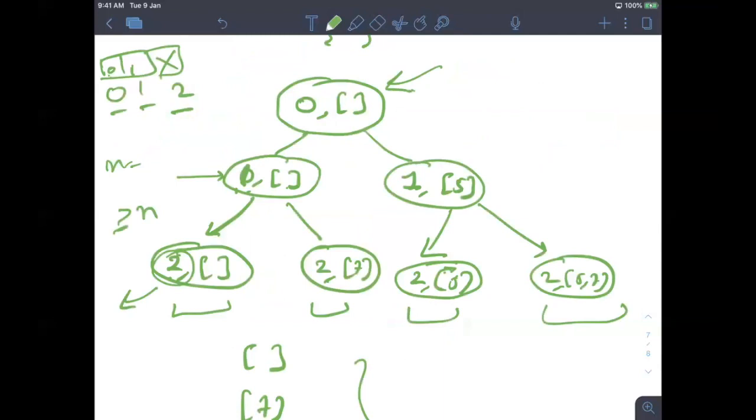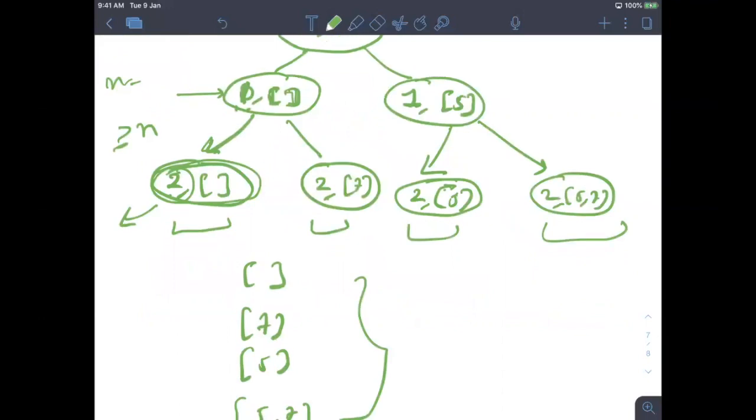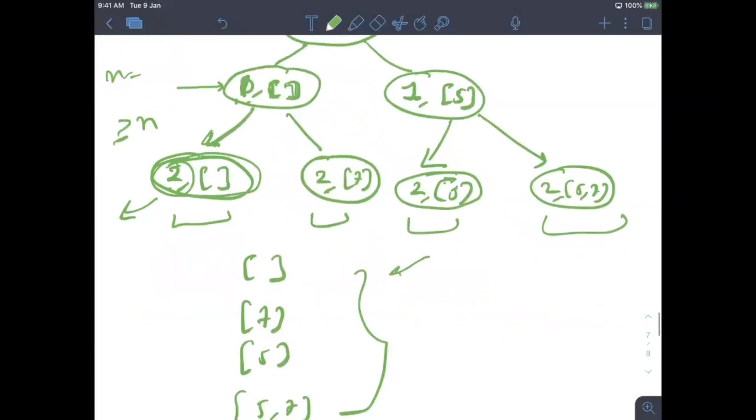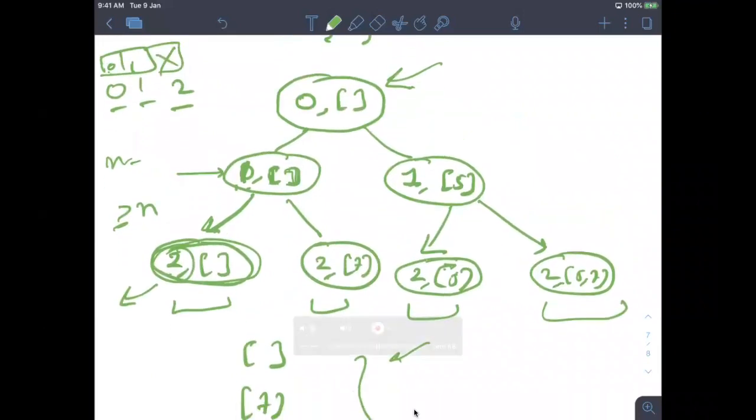That is the first one. We now have two options. We have not chosen anything. If we don't choose anything, we draw the left child, and if we are choosing something, we make the right child. So the left child means you are not choosing anything. Also, for others who do not know anything about trees, it might be a little tough for you, but I'm just trying to help you. Maybe in future if you learn trees, you will get it more. But even if you're not understanding it, that's fine.